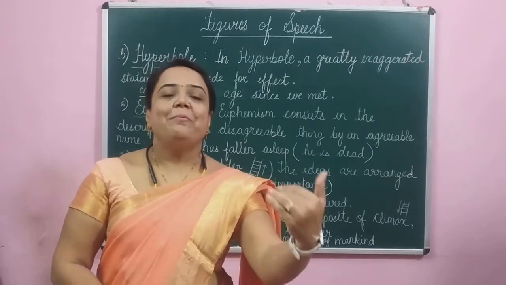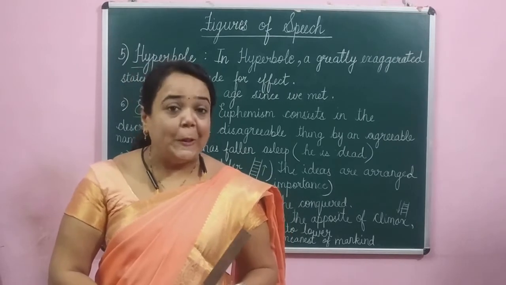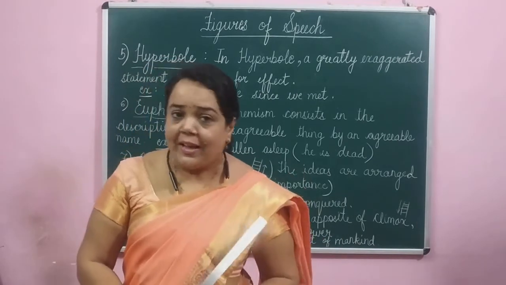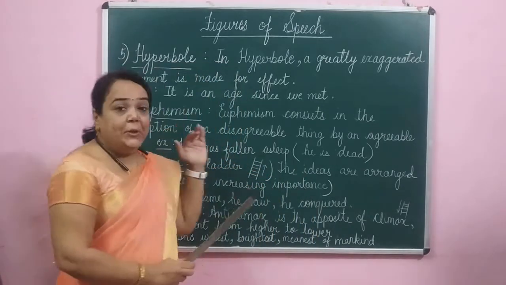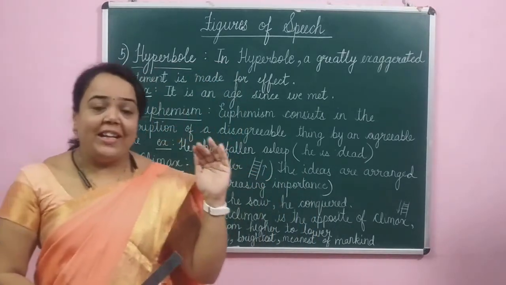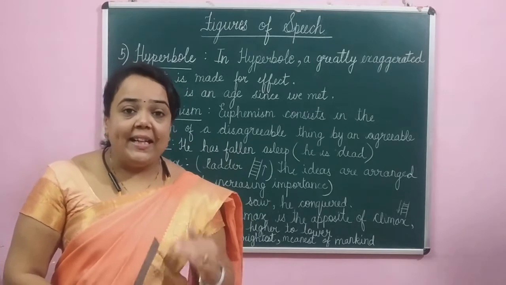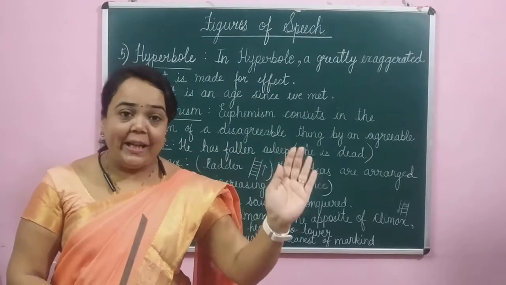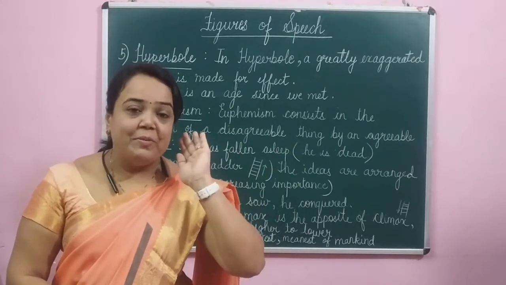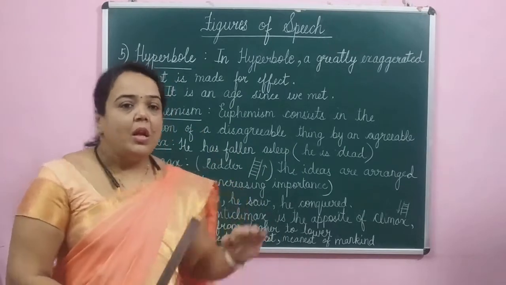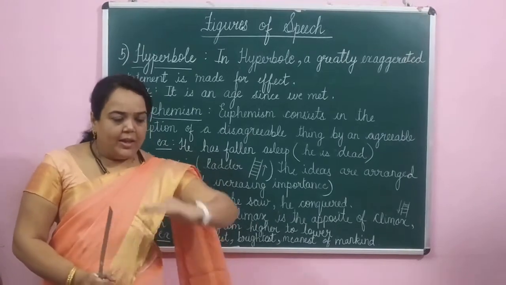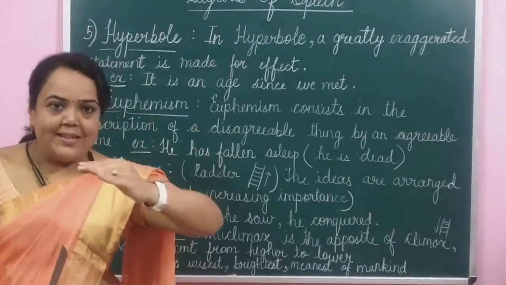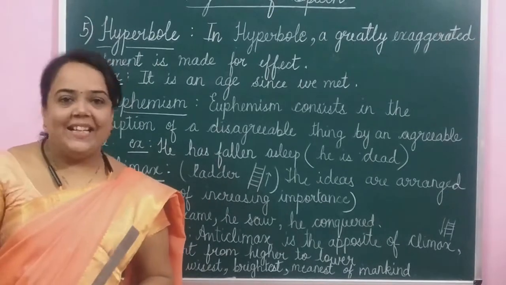An overstatement is made by the writer or the poet. There are so many examples; we even use it in our daily life, every day. Euphemism: the harsh reality of life is stated in milder tones, agreeable and pleasant to the ears. Climax, ladder, increasing order of importance. Anticlimax, decreasing order of importance.